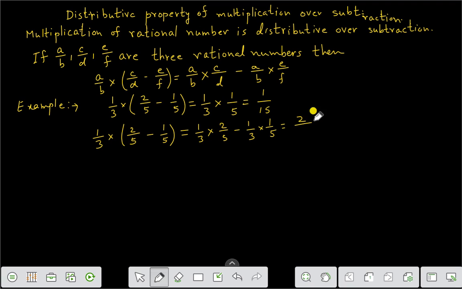What we are getting, you see here, is 2 by 15 minus 1 by 15, or 2 minus 1, it is 1 by 15. Both are same.